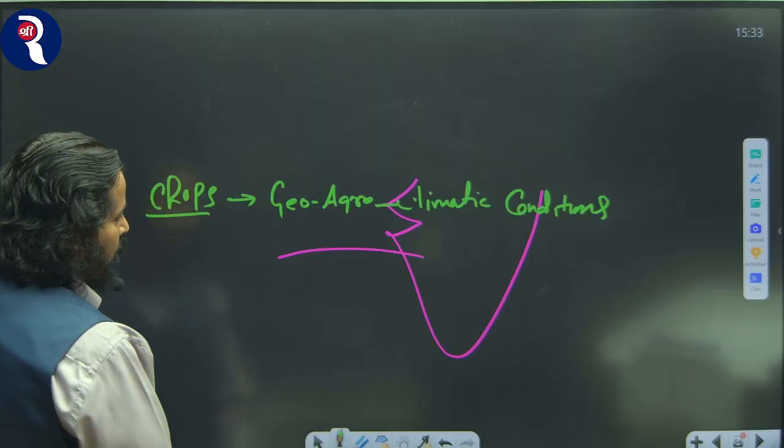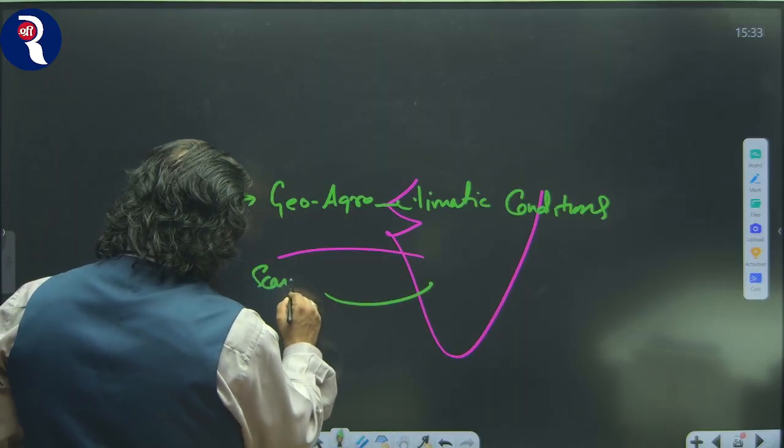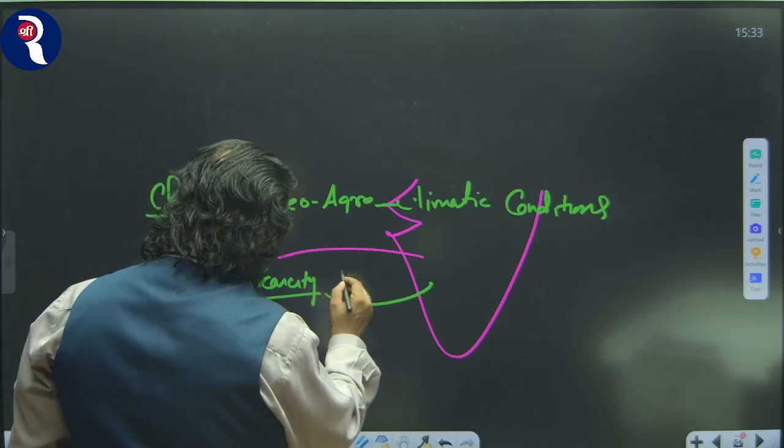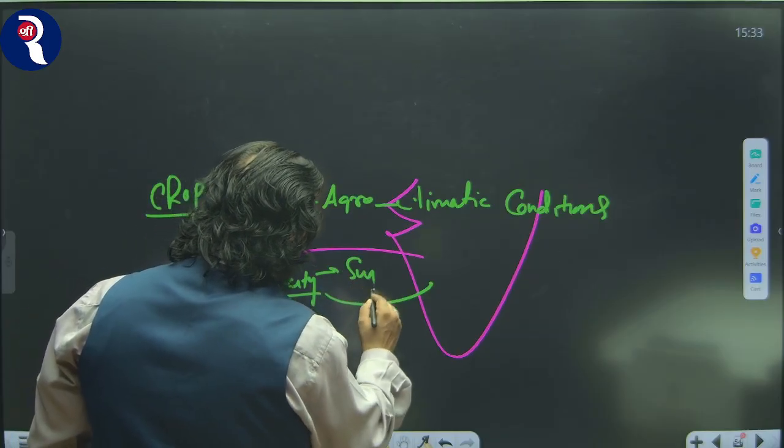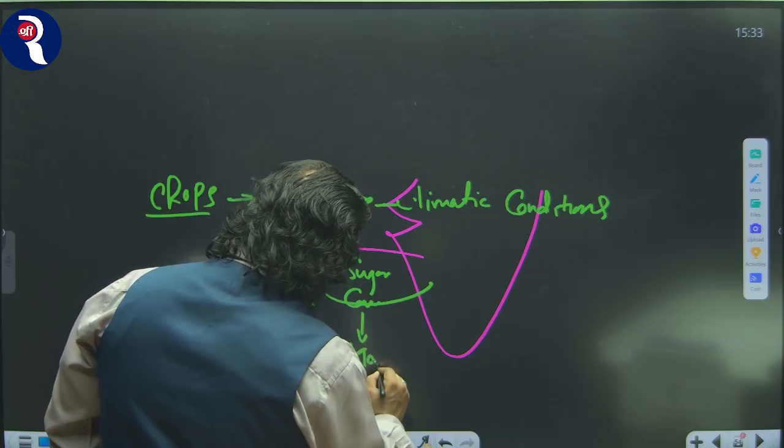We know that the Marathwada region has water scarcity, but despite knowing that, we are having sugarcane cultivation in the Marathwada region.